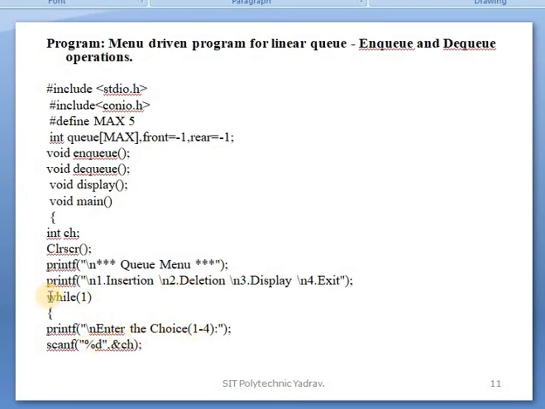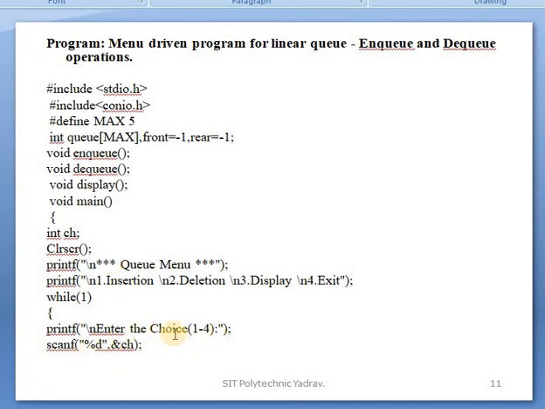This while loop is executed again and again until its condition becomes false.